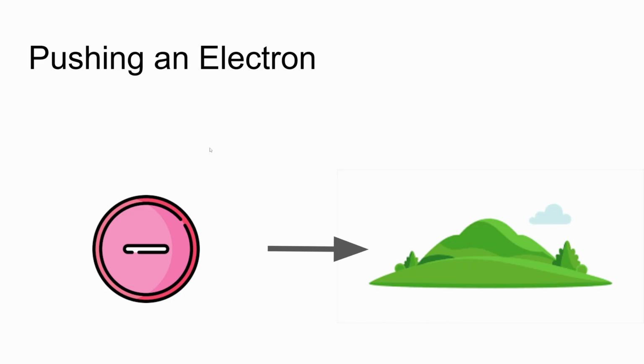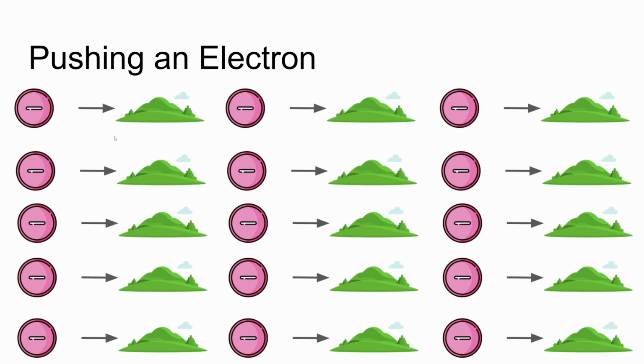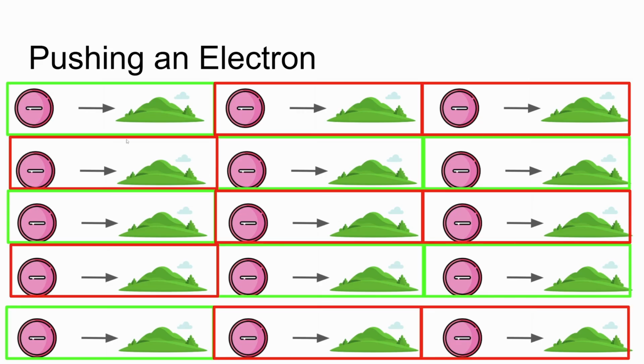But what if we push an electron at this hill? Will it cross consistently every time? Well, classical mechanics says yes, but experiments show a variation in whether it crosses or not. You see, if we took 100 identical systems and gave this electron a certain force, it would cross our hill in some of the cases and not cross it in the others. We can kind of see that right here.